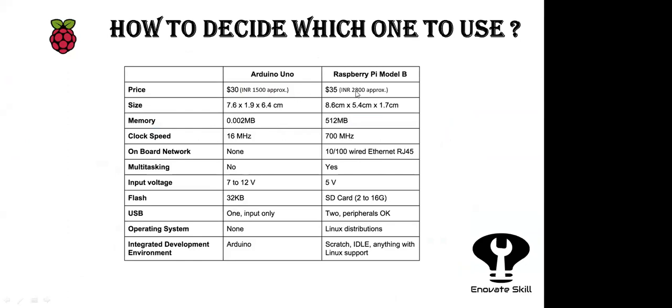Raspberry Pi cost is 3,000 rupees, and Arduino cost is only 500 rupees for a clone, and for the original its cost is approximately 1500 to 1800 rupees. So these are frequency, operating speed, and their RAM. The Raspberry Pi we are going to use for multi-purpose applications, and we can do programming in a Raspberry Pi using Scratch, IDE, or any kind of operating system.